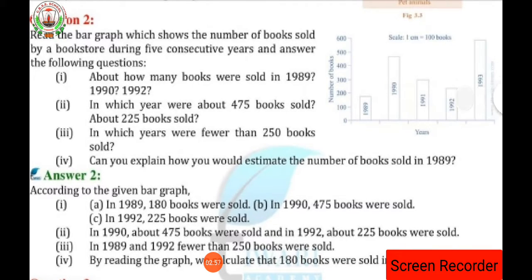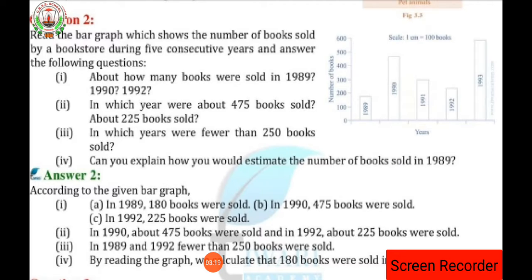The first part of the question asks about how many books were sold in the year 1989. Dear students, if you can't see the graph clearly, please take out your book, figure number 3.4, page number 72. In your book you can see the figure very clearly.